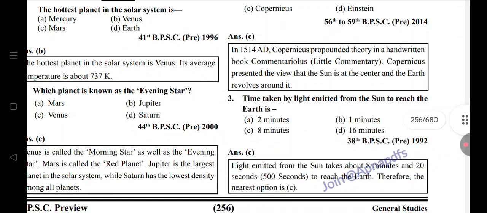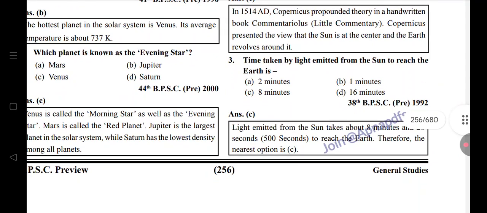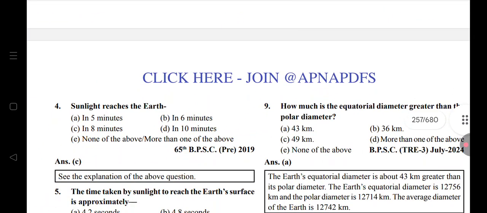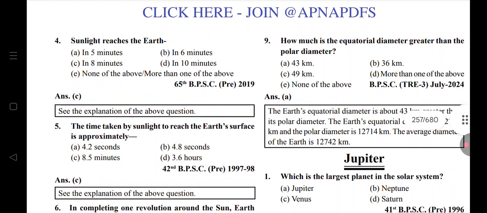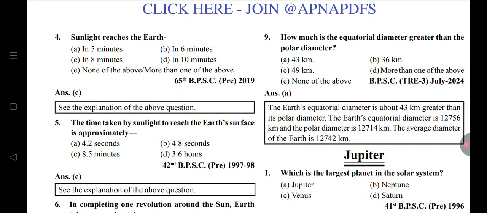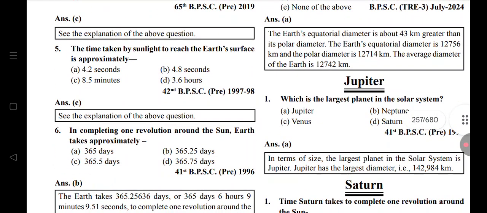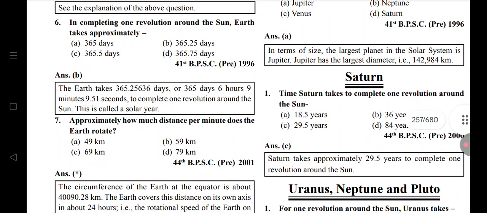Scientist who first discovered that the Earth revolves around the sun: Copernicus. Time taken by the light emitted from the sun to reach the Earth is 8 minutes. Sunlight reaches the Earth in about 8.5 minutes. Completing one revolution around the sun, Earth takes 365.25 days.